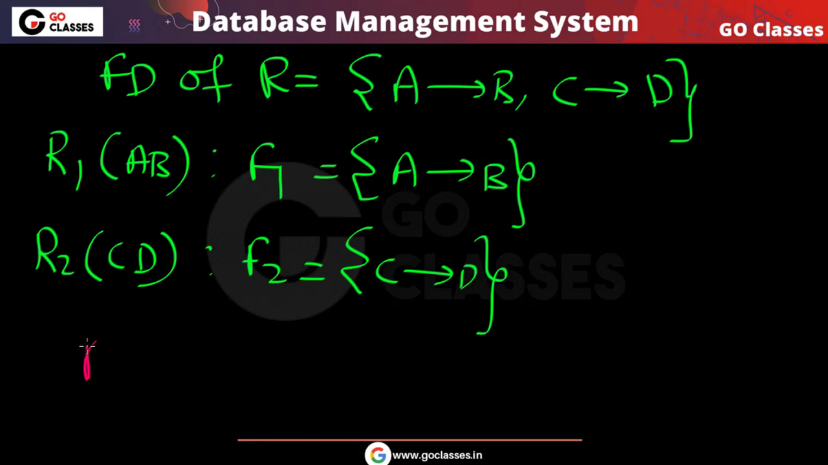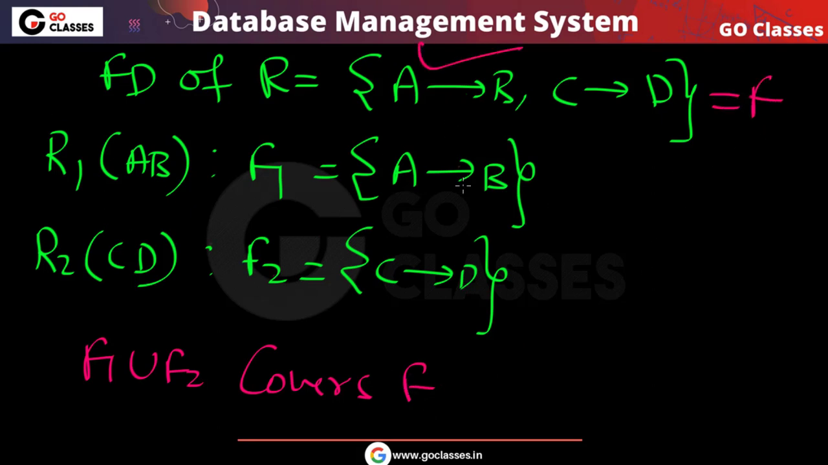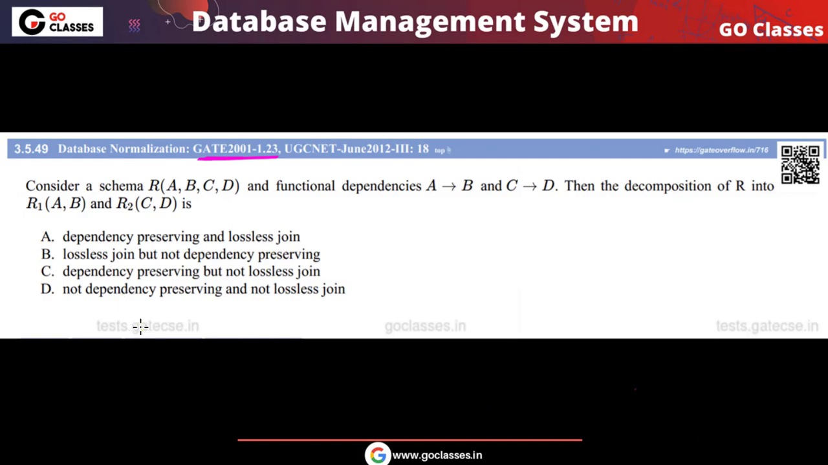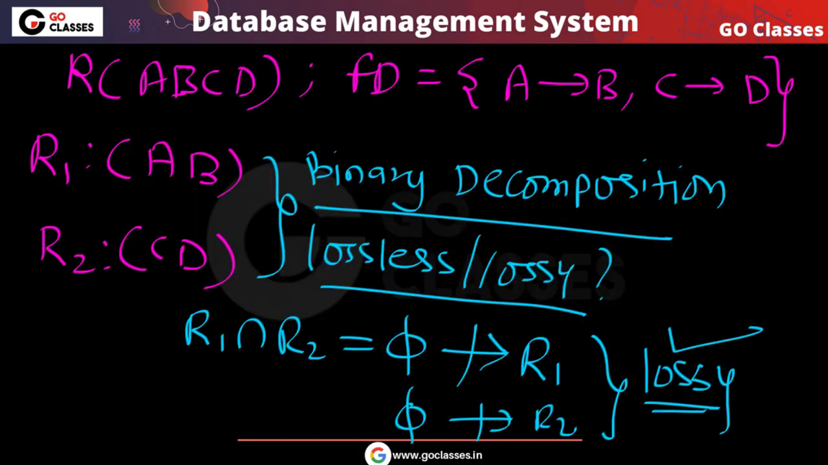Now you can notice that F1 union F2 covers F. This functional dependency is covered here, and this functional dependency is covered here. So finally, I can say that this decomposition is dependency preserving, but not lossless. So the answer will be option C.